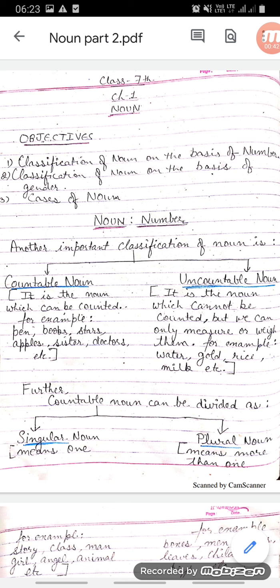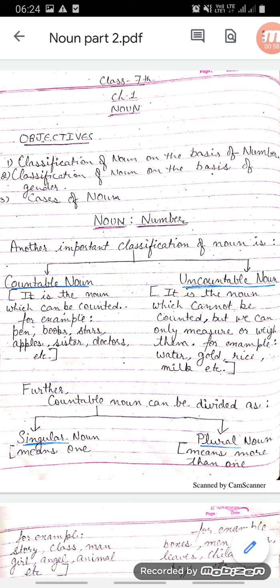Noun number. Another important classification of noun is countable noun and uncountable noun. Countable noun is the noun which can be counted.